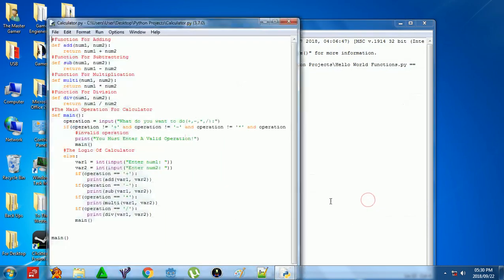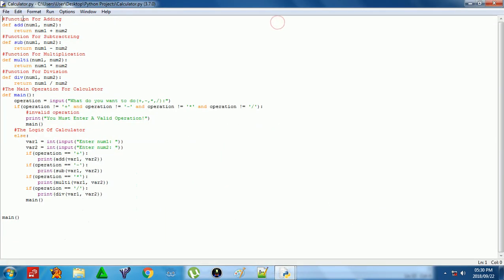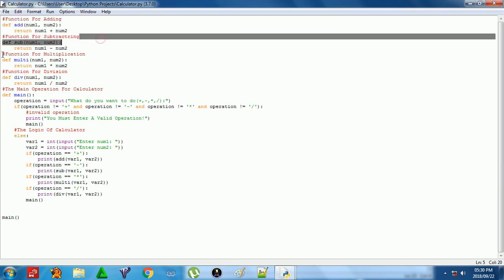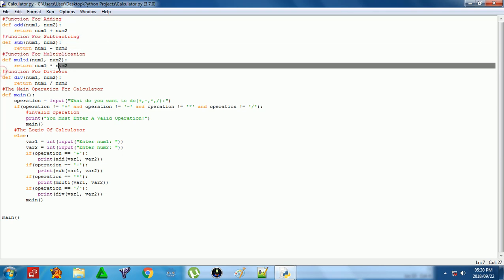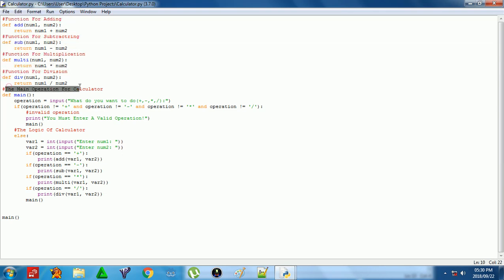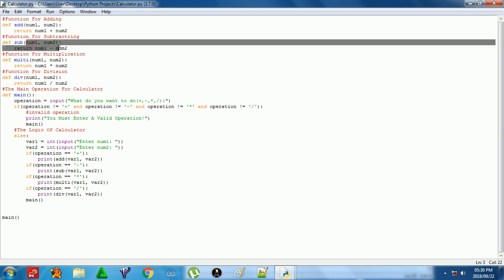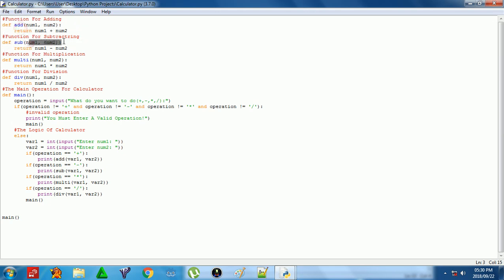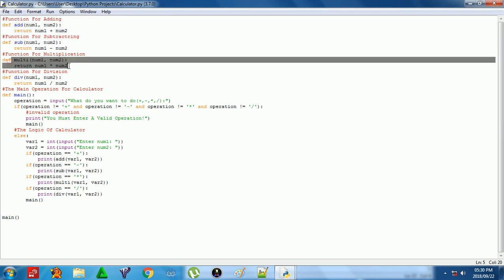The calculator is one of the more advanced ones. The hash is used for description. So function for adding, function for subtracting, function for multiplication, function for division, and the main operator for the calculator. So this is just the basic rudimentary part of a calculator. Plusing, minusing, or adding, subtracting, multiplication, and division.